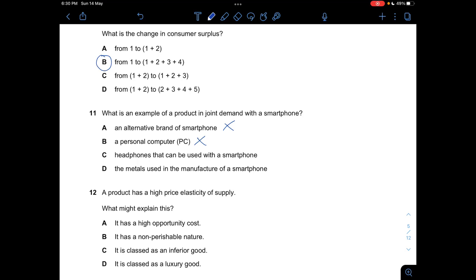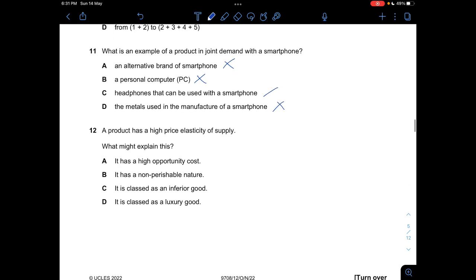Headphones that can be used with a smartphone, yes, because normally when you buy a smartphone you'll want to use it along with your headphones. And D is not correct. It says the metals used in the manufacture of the smartphone. This one would not be correct, right? Joint demand basically means two complete products. When you buy this product, the other would also be in demand. Because headphones can be used with phones, it's considered joint demand.